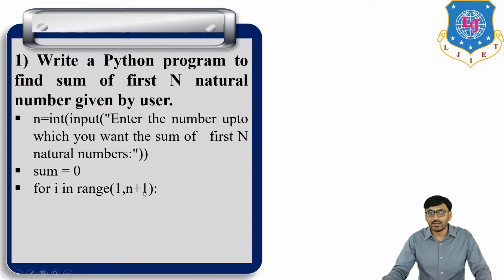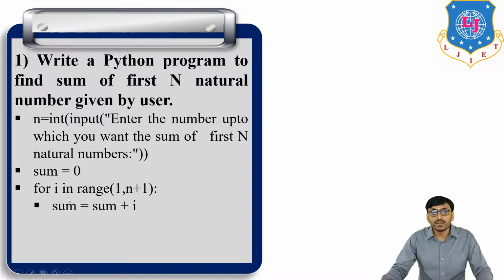So for example, n is equal to 4. So for i in the range of 1 to 5, but this 5 is not included. So 1, 2, 3, 4. So i is equal to 1, 2, 3, 4. So here we write n plus 1 because the last element is not included. Okay. Then the body of the loop, sum is equal to sum plus i.